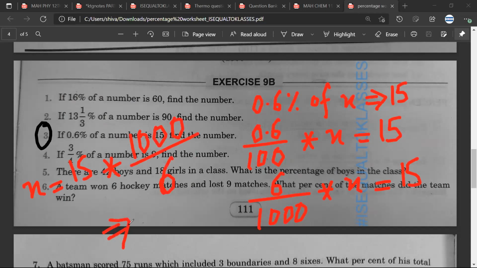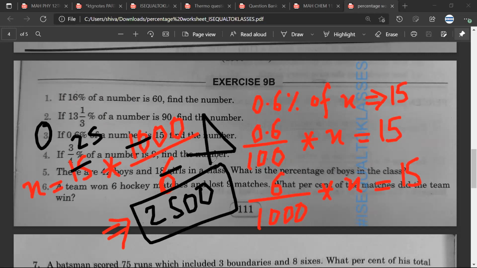Mr. Satya, any doubt? No, sir. So the answer would be 2500. Sarthak, is it okay? Yes, sir.